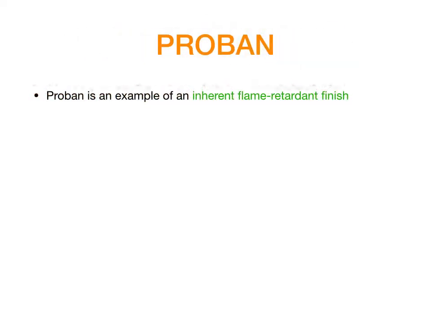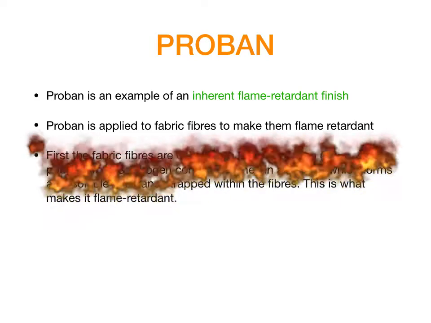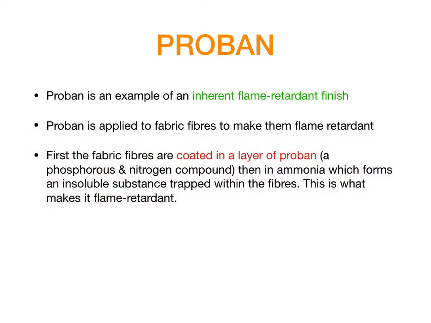Proban is an example of an inherent flame retardant finish. It's applied to fabric fibres to make them flame retardant. Firstly, the fabric fibres are coated in a layer of Proban, which is a mixture of phosphorus and nitrogen compound. Then it's dipped into ammonia, which forms an insoluble substance which is trapped in the fibres. This is what makes it flame retardant.